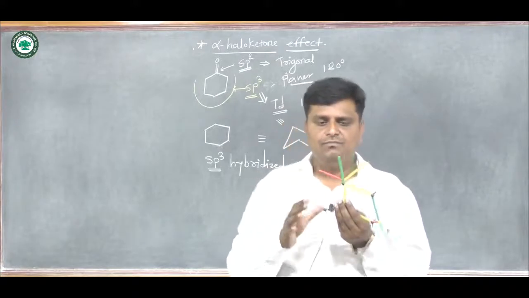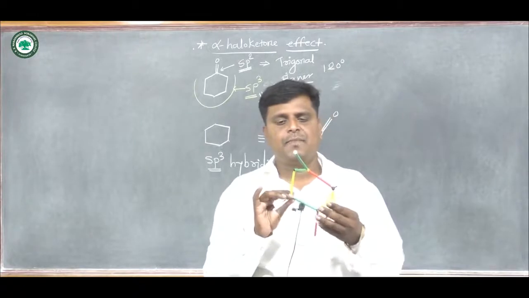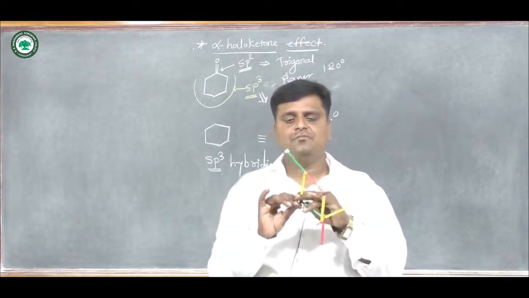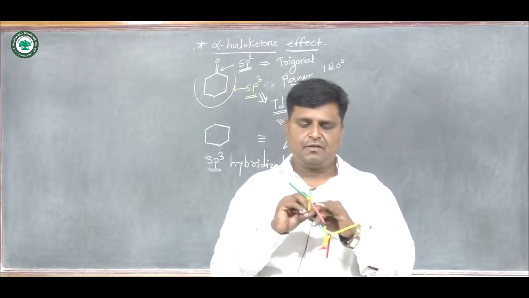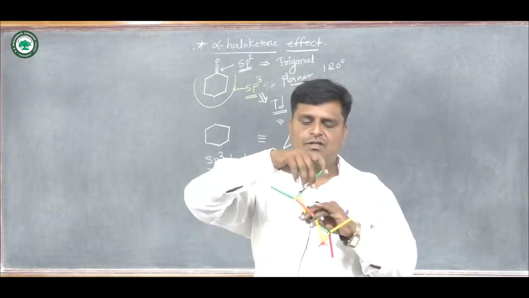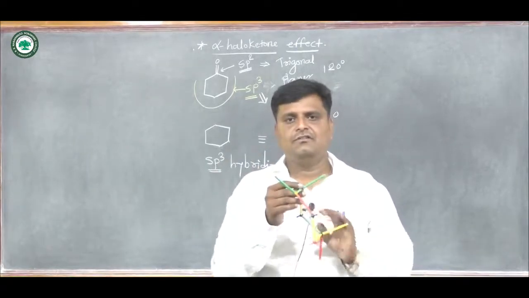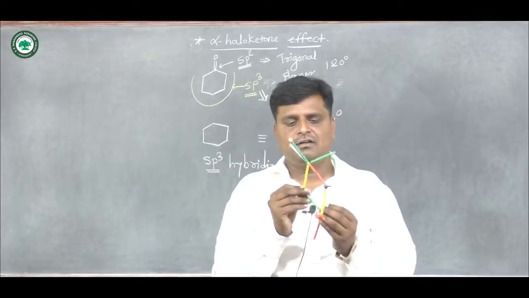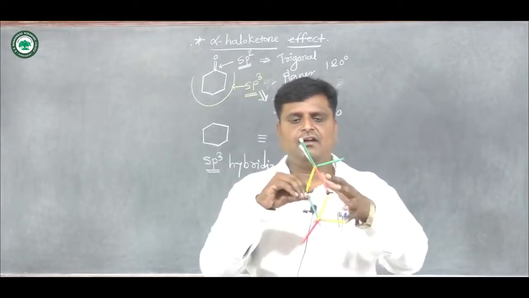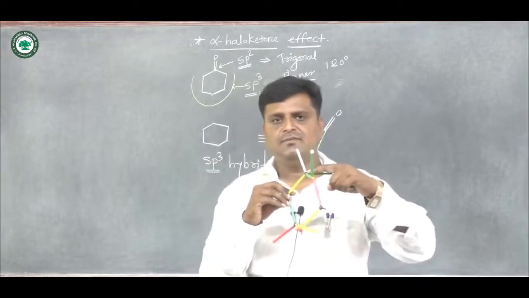Now we see here the case of sp3 and sp2 carbon atoms. Suppose we say here this is the sp2 carbon atom, and this one is the sp3 carbon atom.